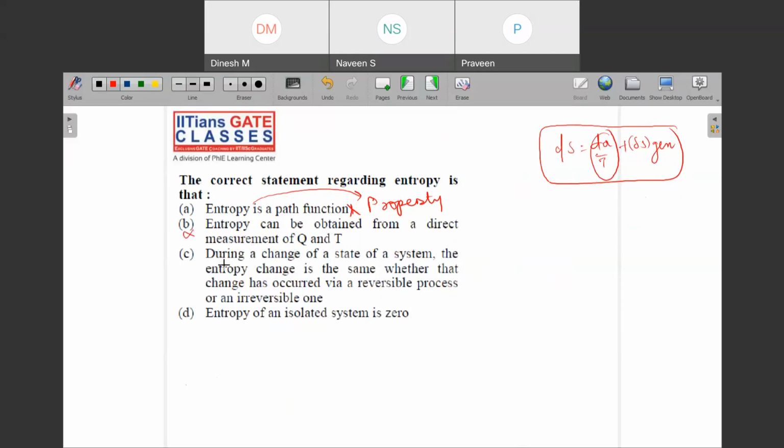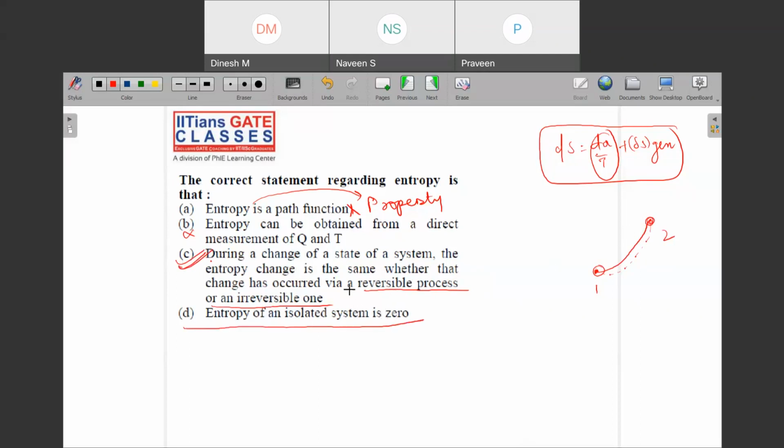Okay. Then it says that during a change of state of the system, the entropy change is the same whether that change has occurred via a reversible process or an irreversible one. It says correct statement. Why? Because entropy is a property. So if one point is here and the second point is here, it doesn't matter whether you have gone reversibly or irreversibly. Because if you have reached from 1 to 2, then you can always say that this is correct.